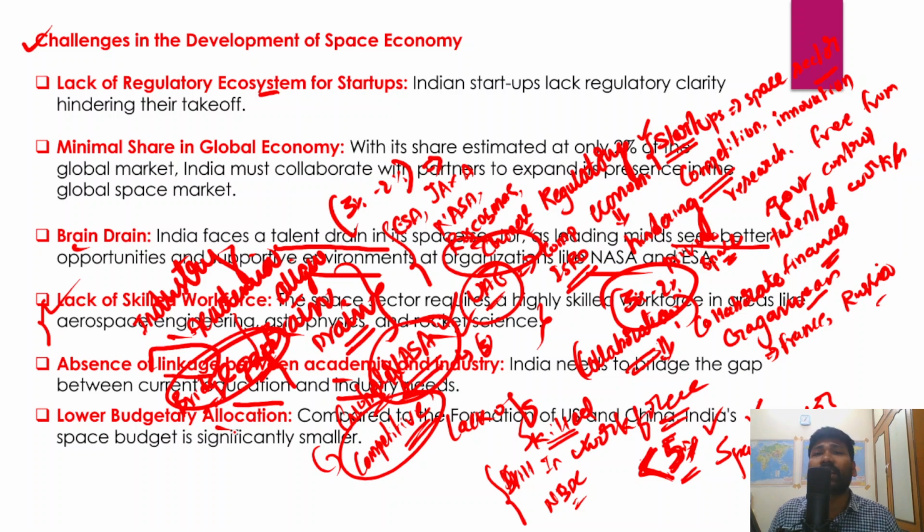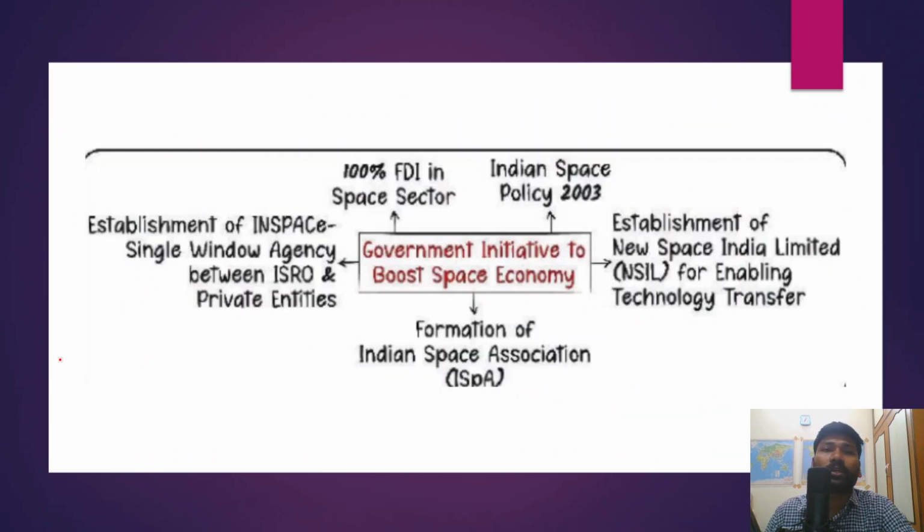Lower budgetary allocation is also another major problem that we have been facing. For example, compared to countries like the US and China, India's space budget is significantly smaller. It is very, very low in India. So these aspects should be kept in mind when it comes to further enriching India's space economy and space sector, making it more and more globally competitive.